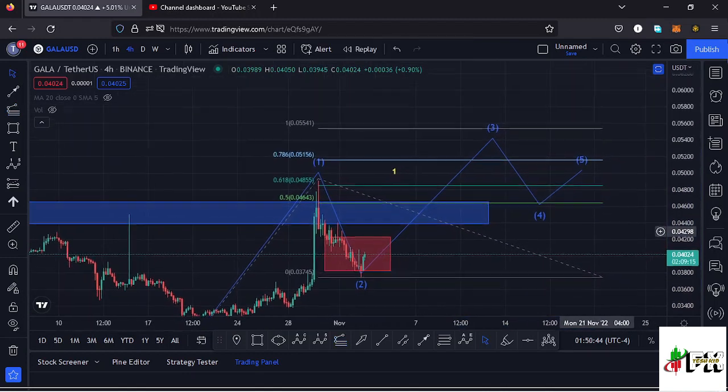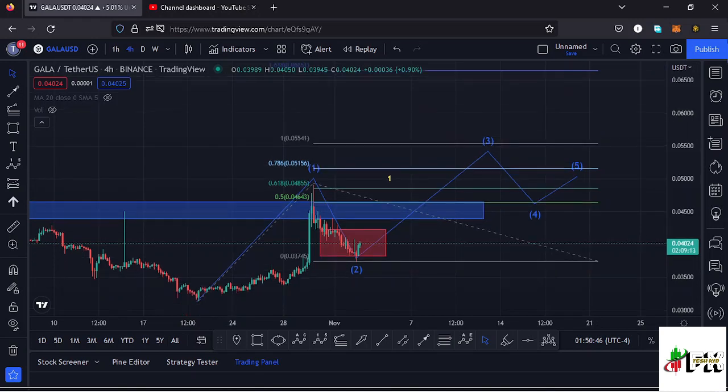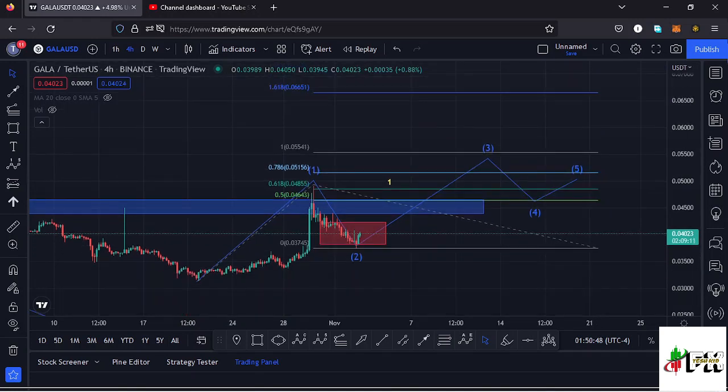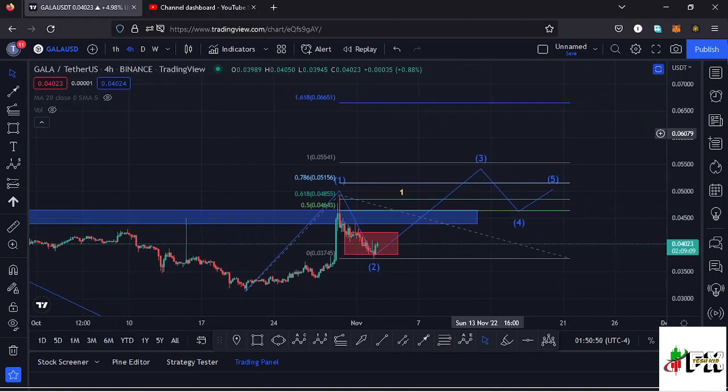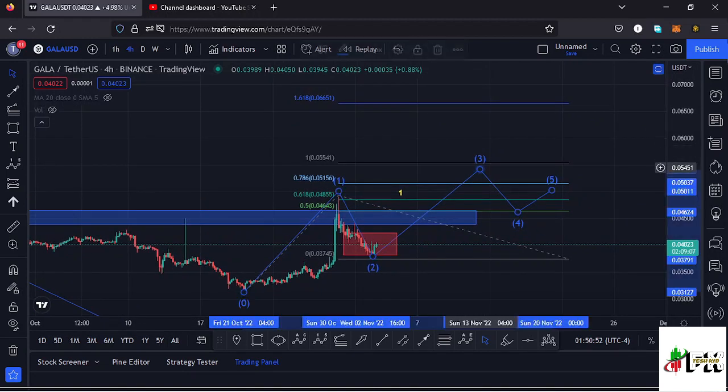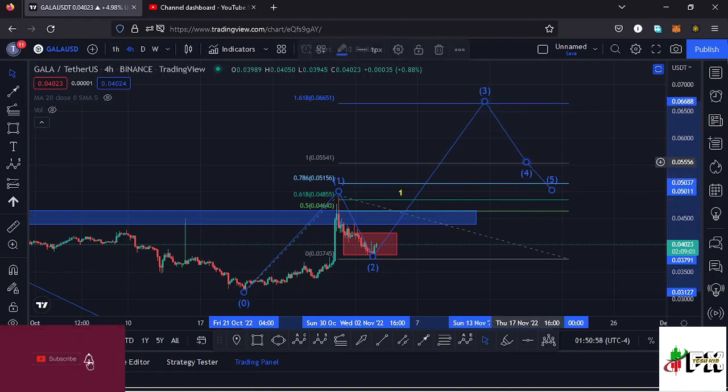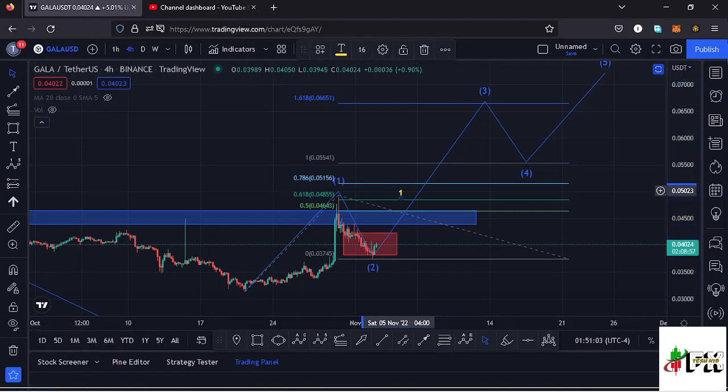There's a possibility that in case we continue seeing an increase in volume and also a bull movement in the whole crypto market, Gala Games could take us to around the $0.06651 mark in the formation of a wave 3, then expect a wave 4, then continue pushing high in a wave 5 to complete this higher Elliott wave count 1 to the upper side. So let's be patient and see how that plays out.